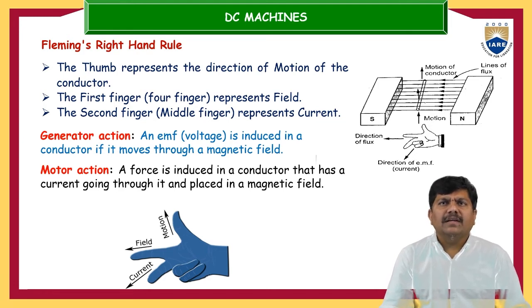The force is induced in a conductor that has a current going through it and is placed in a magnetic field. Whenever a current carrying conductor is placed in a magnetic field, because of the interaction of two different magnetic fields, the conductor will experience a force. That force is induced on the conductor. If the conductor is carrying a current and is placed in the magnetic field, there will definitely be a force induced, and that is called the motor reaction. Voltage induced means the generator reaction.